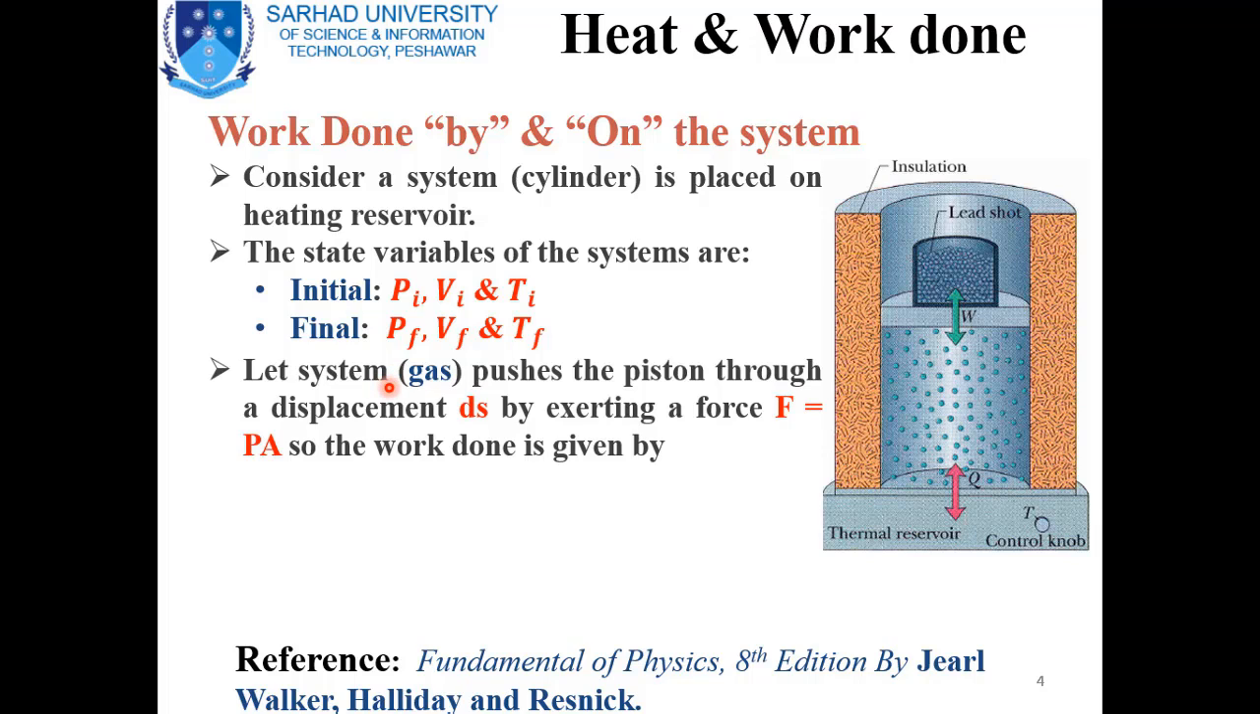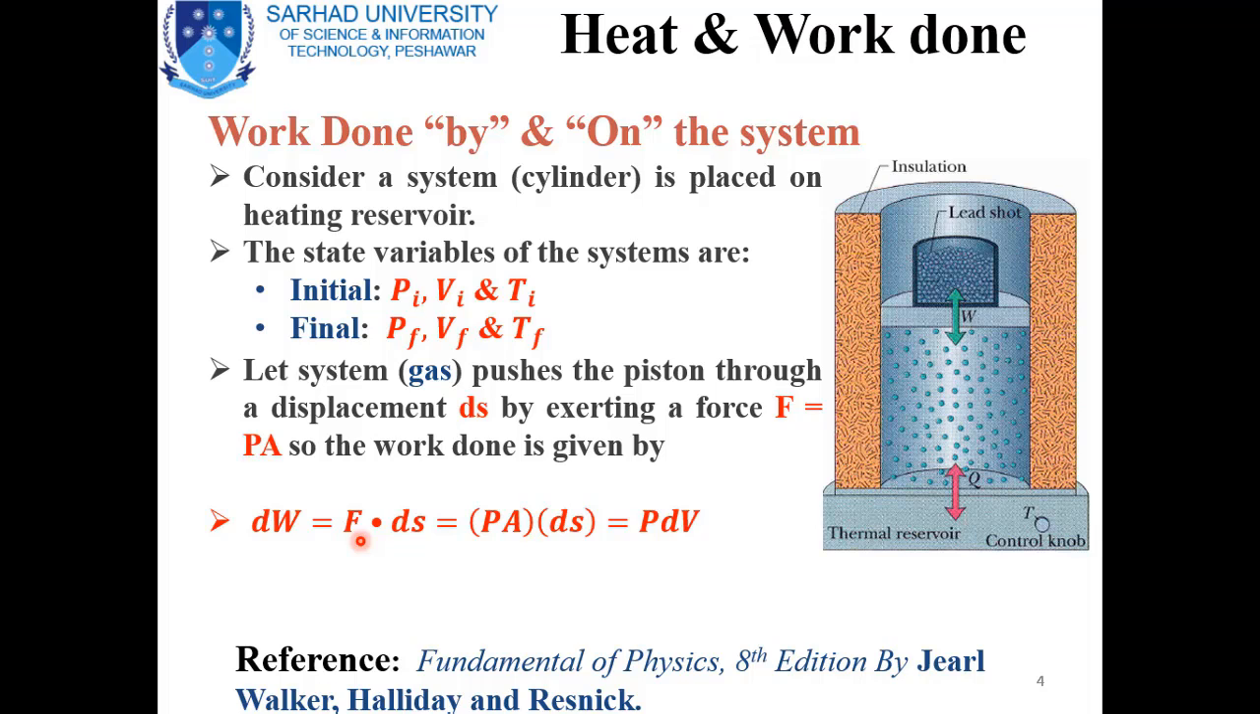So consider a system in which we take a gas which pushes the piston through a displacement ds by exerting a force which is equal to PA. P represents pressure and A is the area of the piston. So the work done is given by the dot product of force and displacement. So the small amount of work which has been done by or on the system is represented by dW is equal to F dot ds.